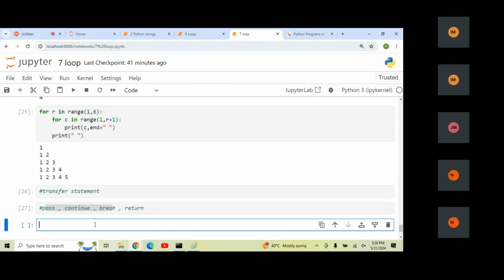Let's take an example. There are 10 students, and one class is running here. I wanted to allow all the 10 students. It means I'm passing all the particular data. Just assume I'm adding one particular restriction: those who are not bringing the ID card are not allowed into the class. For example, student 3 did not bring the ID card. So am I going to allow student 3? No. Just assume I am adding one particular condition. Student 5 is not having the ID card. So is student 5 going to be allowed? No. So wherever I have added some restrictions or conditions, that student is not going to be allowed.